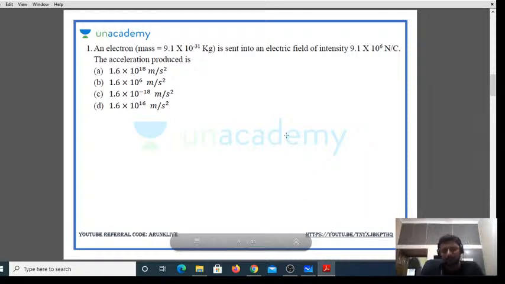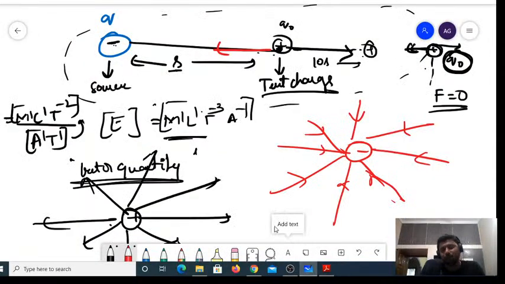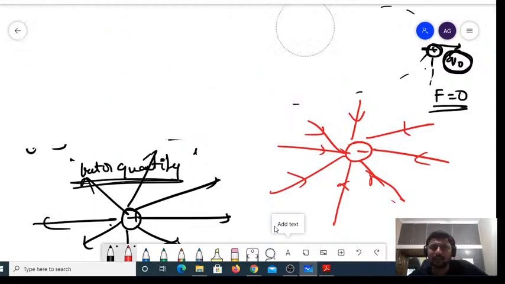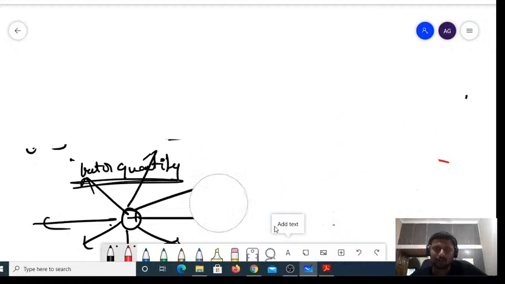Let us take an entry into the questions. Before I take the entry into the question, I would like to give you the equation for electric field due to a point charge. So by the basic definition, let us derive the equation for electric field due to a point charge.